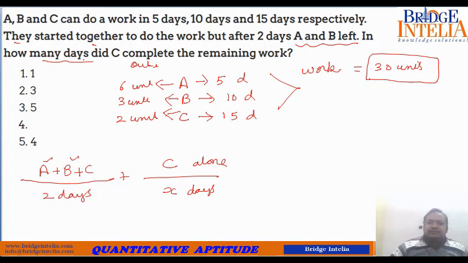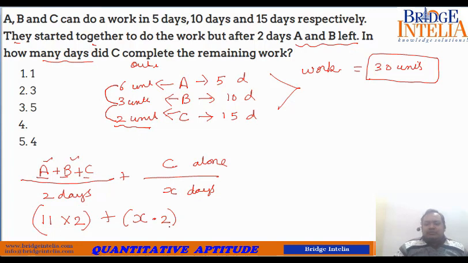If they work together, A, B and C, what is their combined output? 6 plus 3, 9. 9 plus 2, 11. So combined output is 11. They worked for 2 days, so 11 into 2. If C works alone, C's output is 2 units and we have assumed he worked alone for X days, so X into 2.